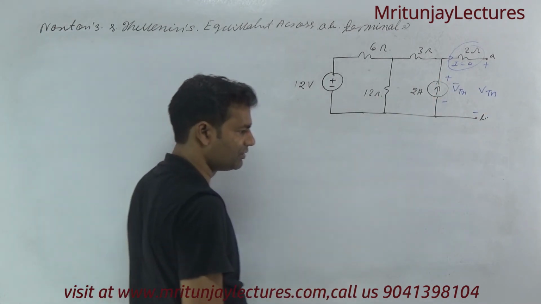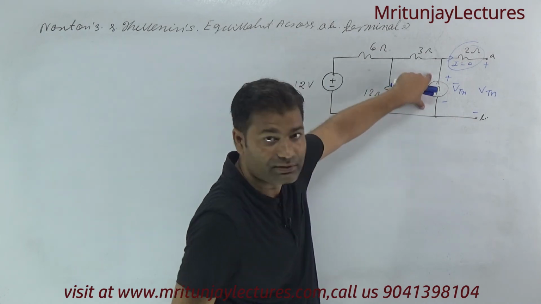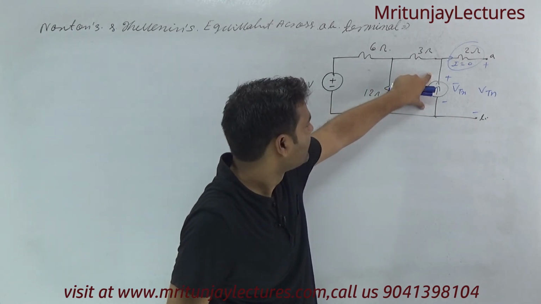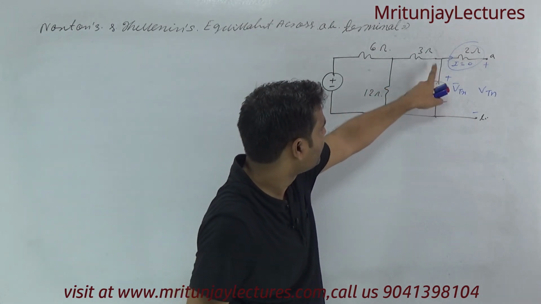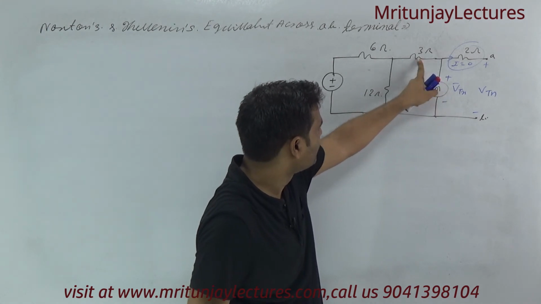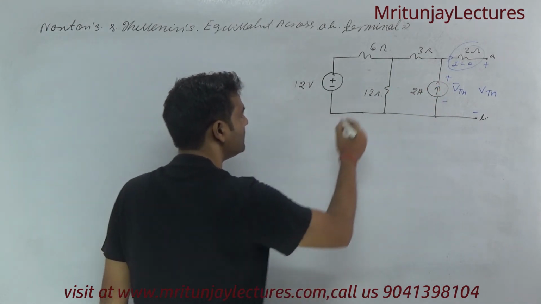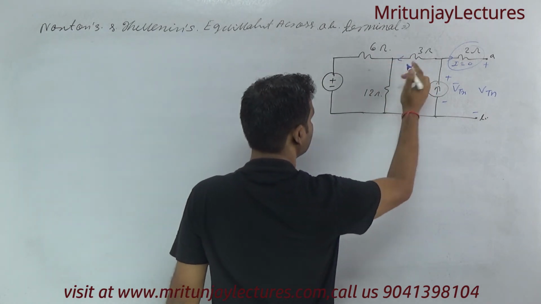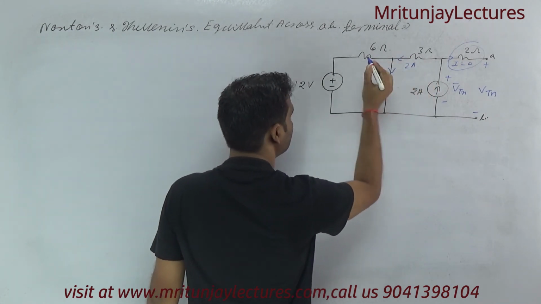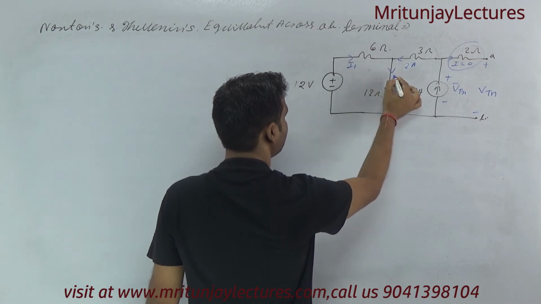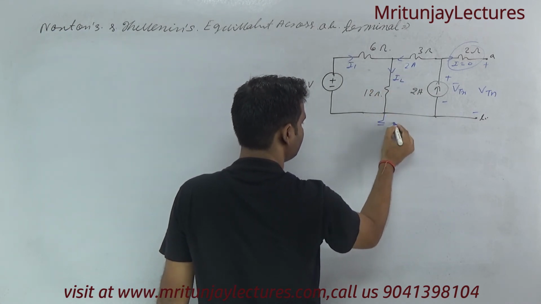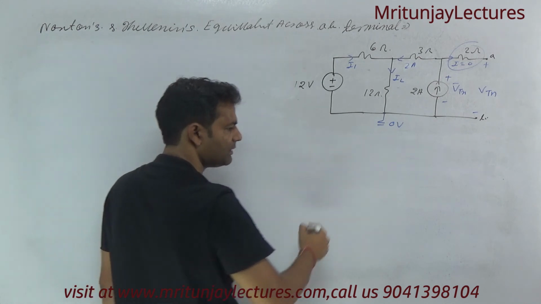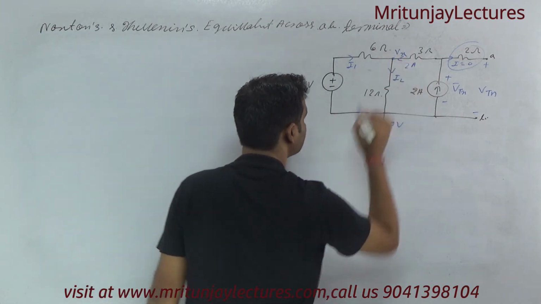So our motto, we focus on this one. Now 2 ampere is flowing through the 3 ohm. Now here, suppose that is I1 and here I2, and this one is 0, and this voltage is Vx.